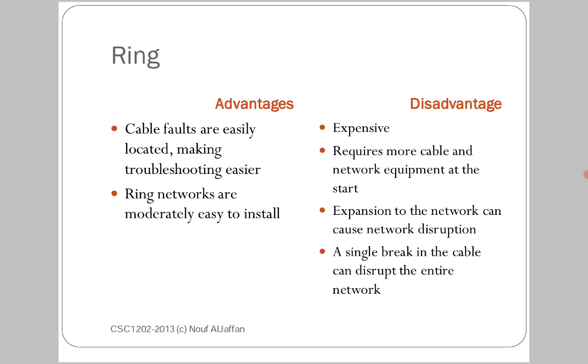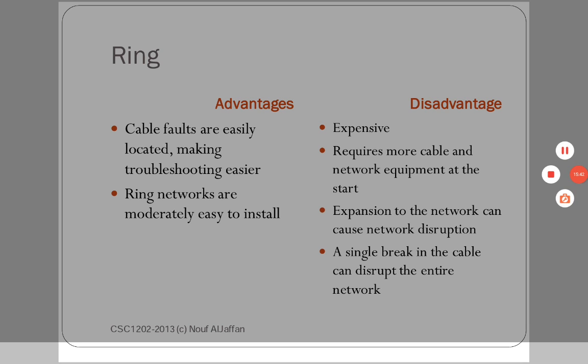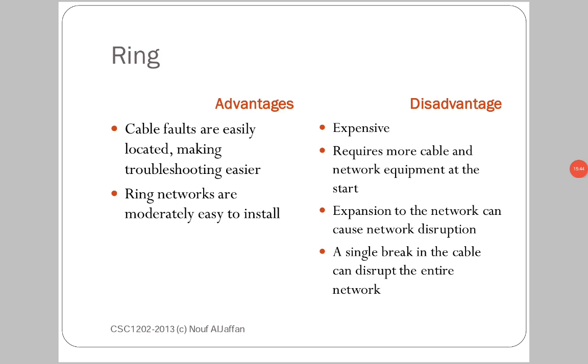What are the advantages and disadvantages of using ring networks? Cable faults are easily located, making troubleshooting easier. Means we can easily troubleshoot the ring network and find out cable faults or cable loose connections, like that.